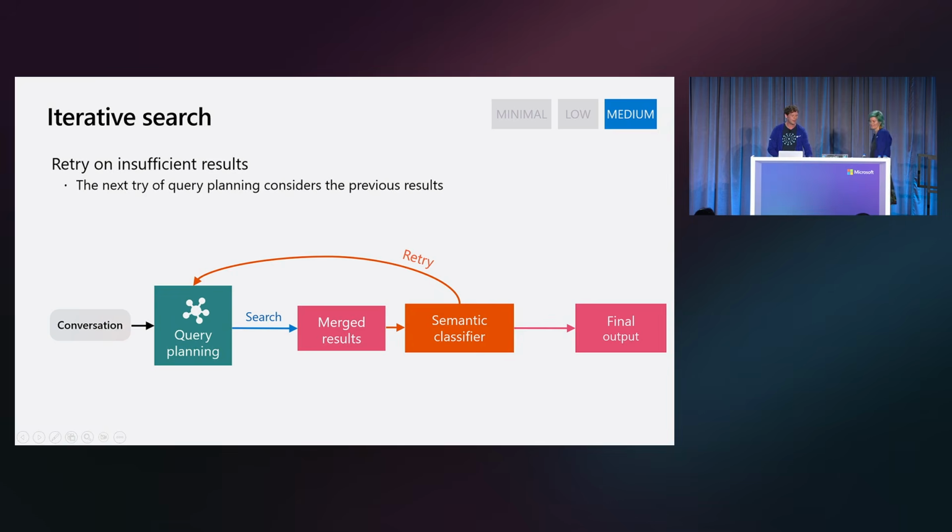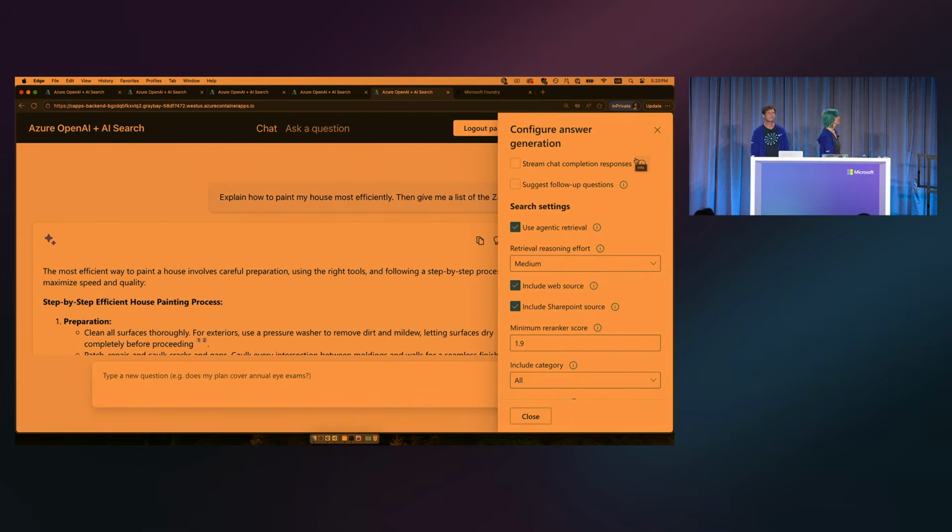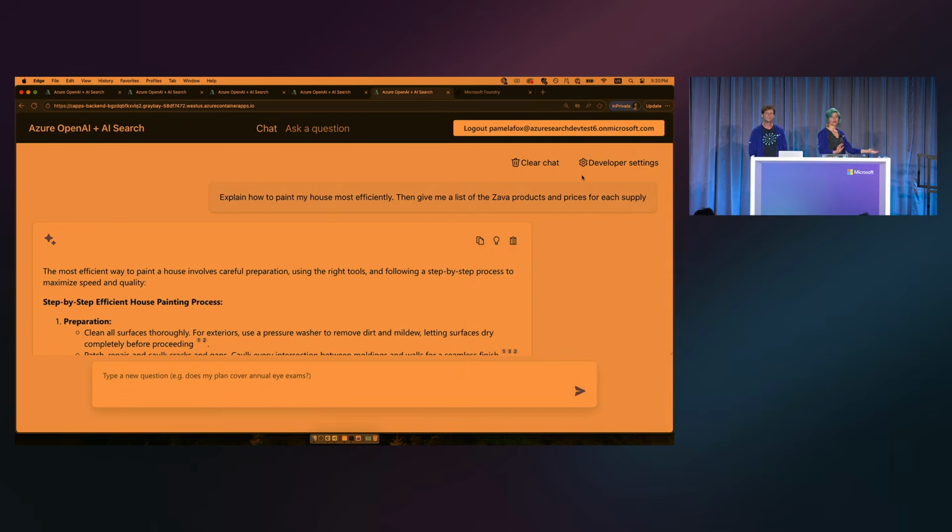So let's go take another look at a demo of how this looks. All right, so here we have Medium enabled, and we've got web, we've got SharePoint, and we've got our hardest question. So it says, explain how to paint my house most efficiently, then give me a list of the Yee products and prices for each supply.